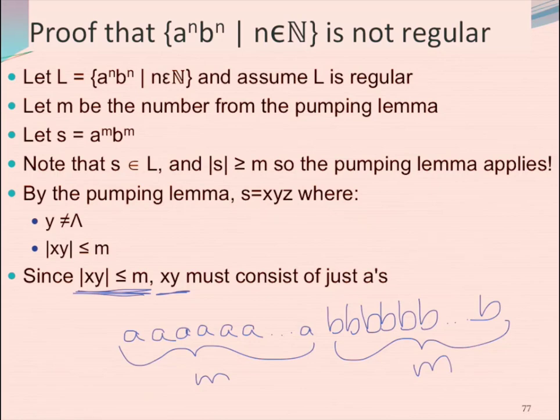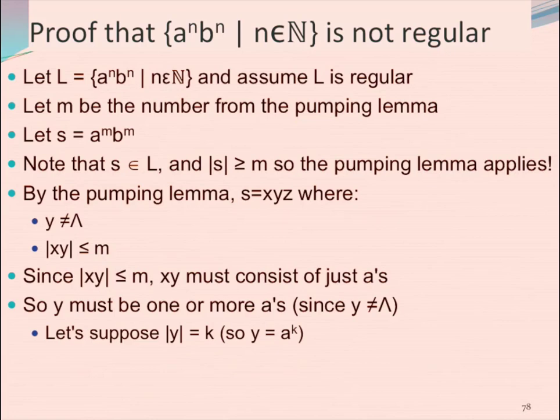So if the number of letters in XY is at most M, then the biggest XY could be is all these A's. So XY has to just have A's in it. Now, you can say, boy, that's lucky, or you can say, boy, Dr. K picked a good string. Okay, so we know that XY is just A's.